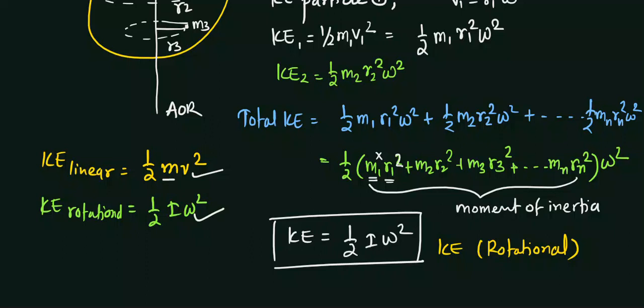In linear motion you talk about mass only, but here in rotational motion you need to talk about the moment of inertia. So you can say mass is analogous to moment of inertia. You can also prove this using this derivation. Just keep this in mind.